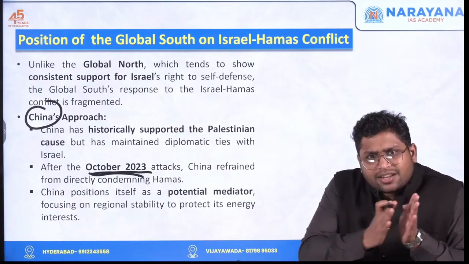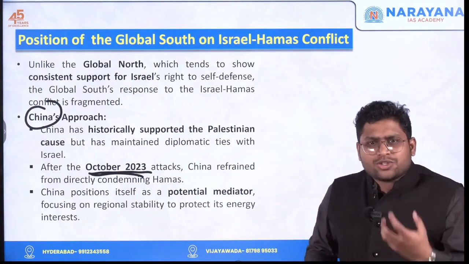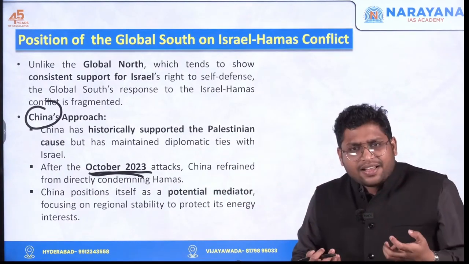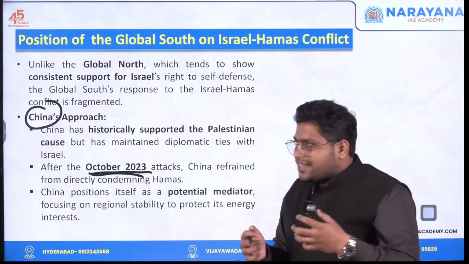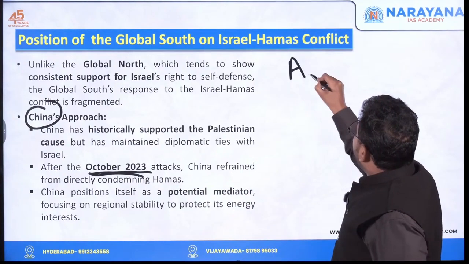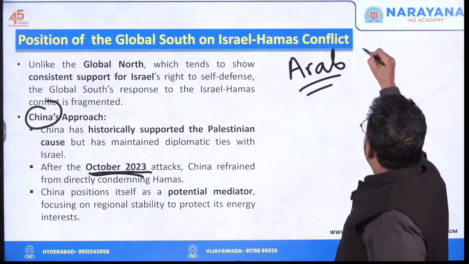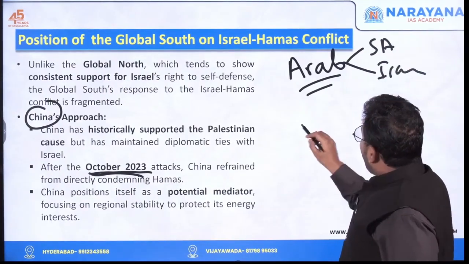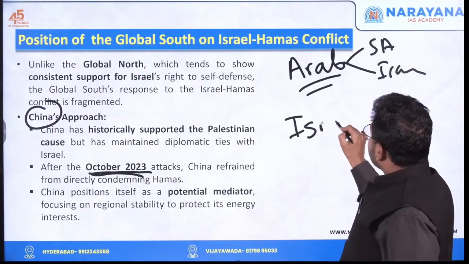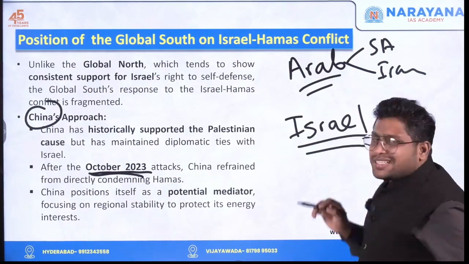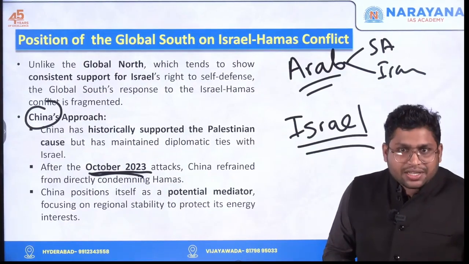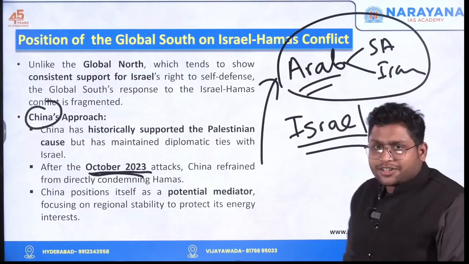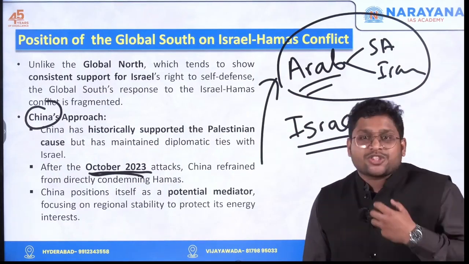Now, if you look at the trend of what China is doing, China is trying to position itself as a mediator. There are Arab countries like, say, Saudi Arabia, Qatar, or Iran, and there is Israel. China is trying to balance its relations, and is somewhere showing importance to the Arab countries by supporting the Palestinian cause.